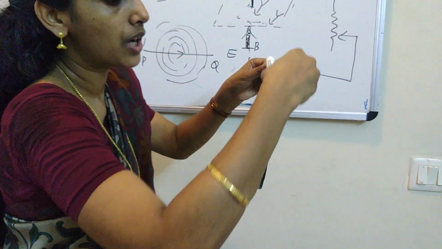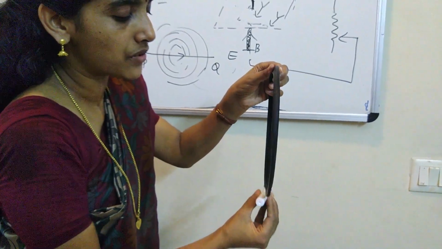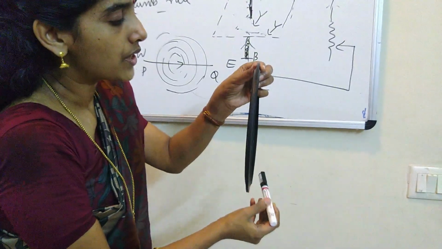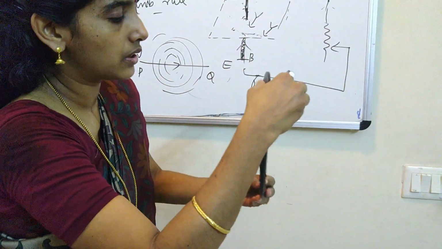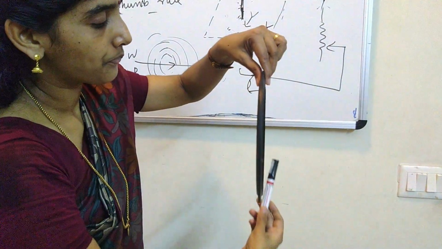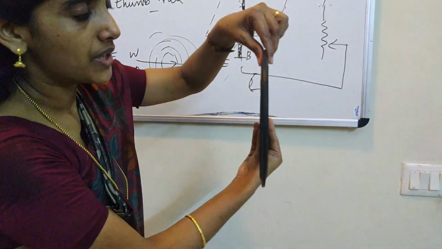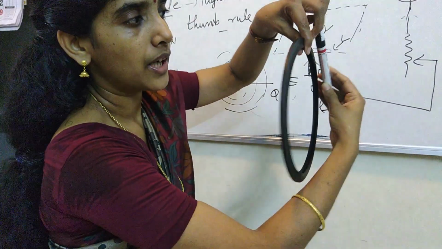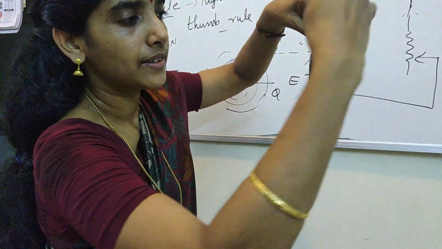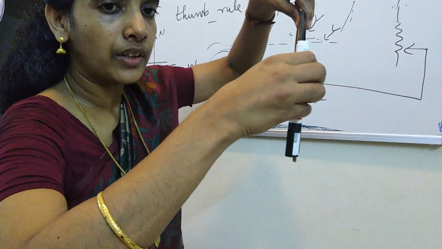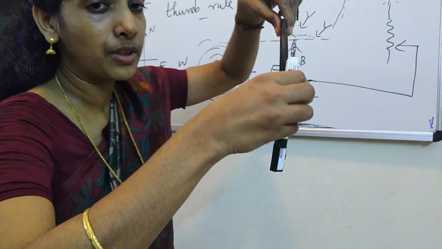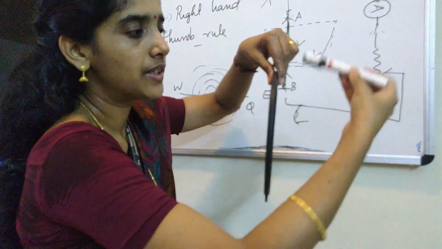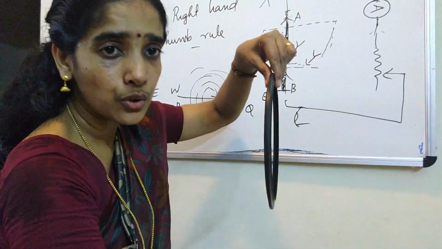Now I am going down, right below the conductor. What is the direction of the magnetic field? Towards north. Now let me go to this side of the conductor. What is the direction of the magnetic field? Vertically upward. Now let me go to this other side of the conductor. What is the direction of the magnetic field? Vertically downward. So remember the tangent rule, and whether the magnetic field is clockwise or anti-clockwise,